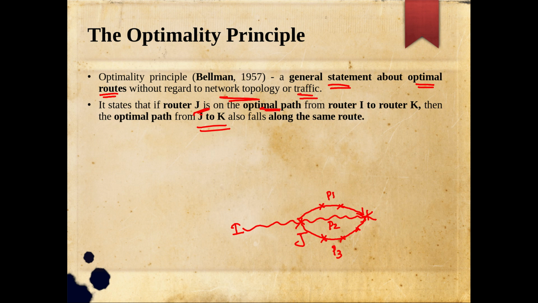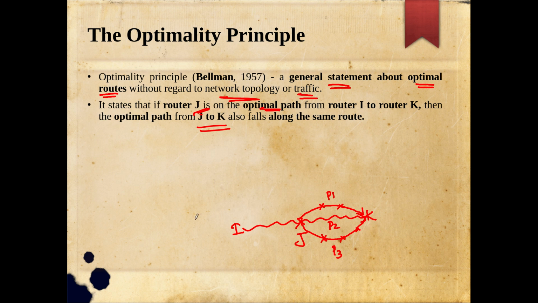Why is it P2? Because this P2 is part of the I to k path. I already know that the optimal path from I to k is what is shown in the figure. So as j is lying on that path, I can definitely say that the optimal path from j to k is P2 only. It is not going to be P1 or P3. Why is it so? Let me give you a small proof for this.